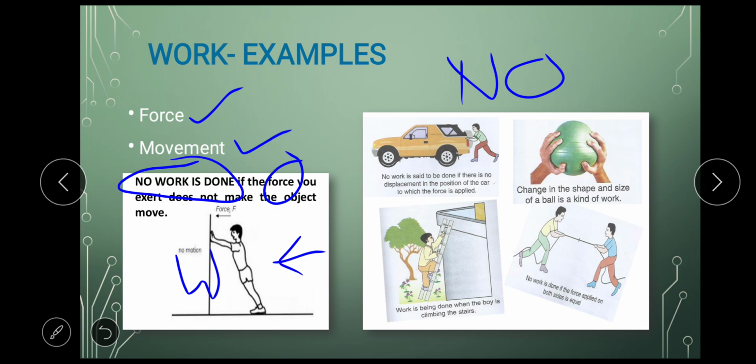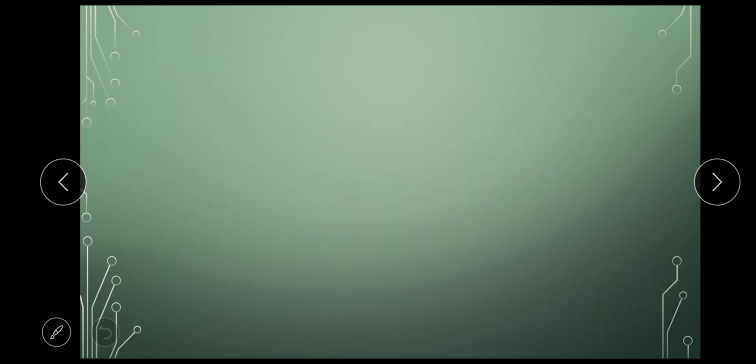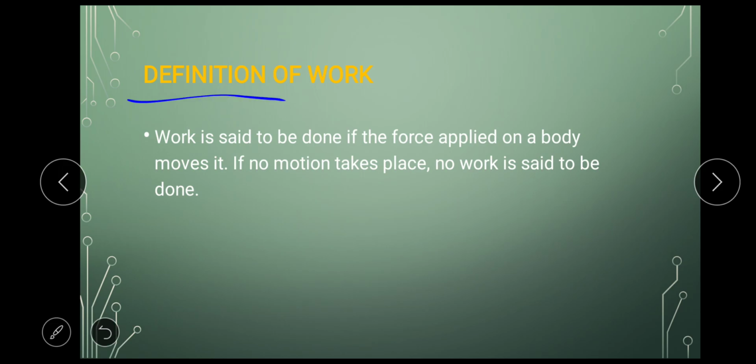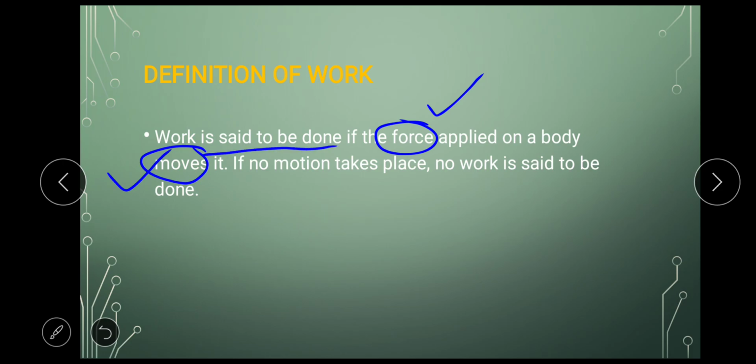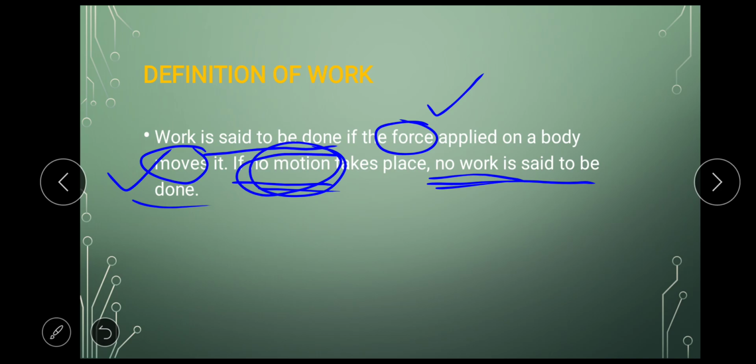Let's come to the next topic. Now we have understood what is work, so let's see the definition of work. Work is said to be done if the force applied on the body moves it. So these are the two keywords here. We are applying force and the body moves. So when we apply force and the body moves, work is said to be done. If no motion takes place, no work is said to be done. So if we are applying force and there is no motion, then no work is said to be done.